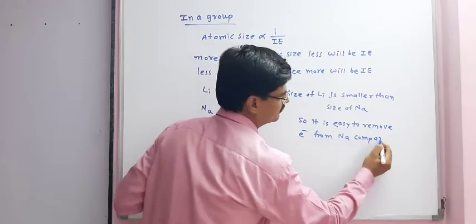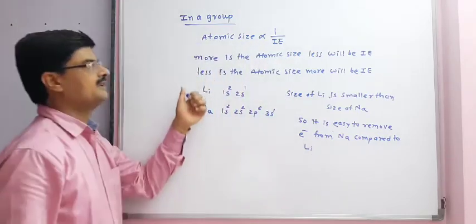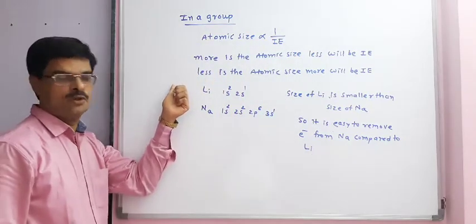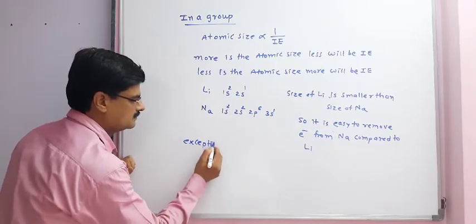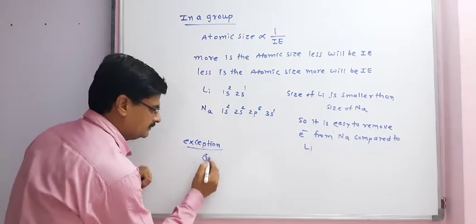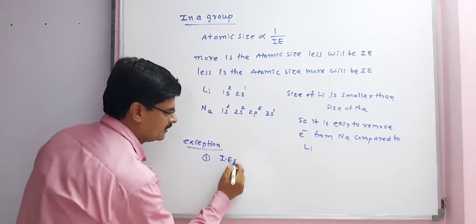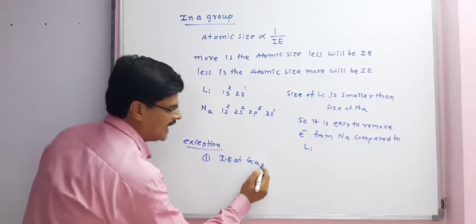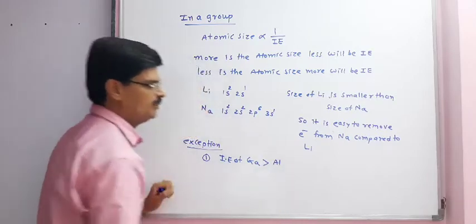Compared to lithium. This is the general trend in a group, but there are some exceptions. First exception is ionization enthalpy of gallium is more than aluminum.